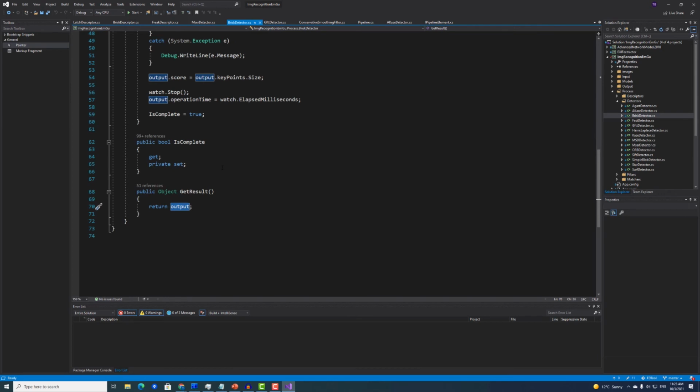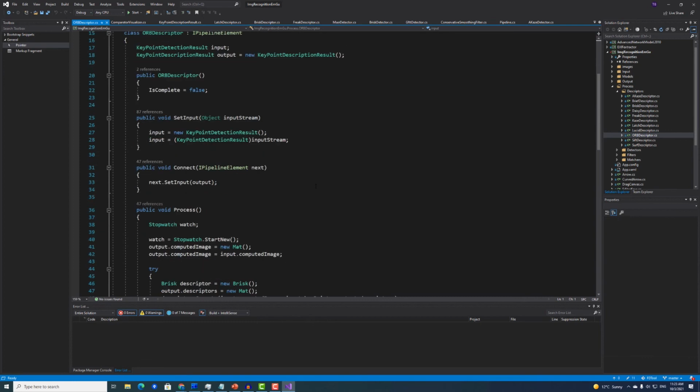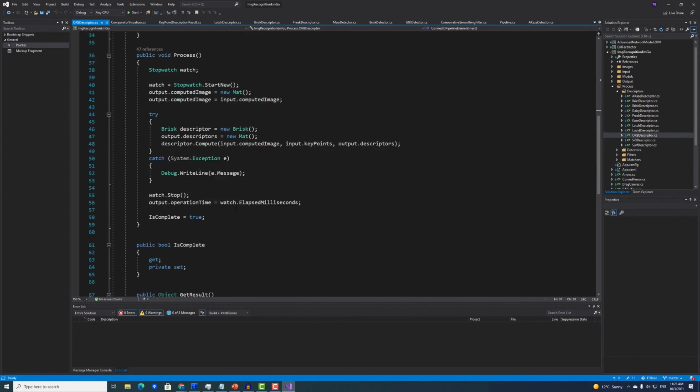For different processing tasks, we have the same structure. So let's see the ORB descriptor, for example. So as you can see here, we have the same setInput method where we receive the input stream, connect method, which is used to provide output for the next filter, and process method, which implements the specific processing task.